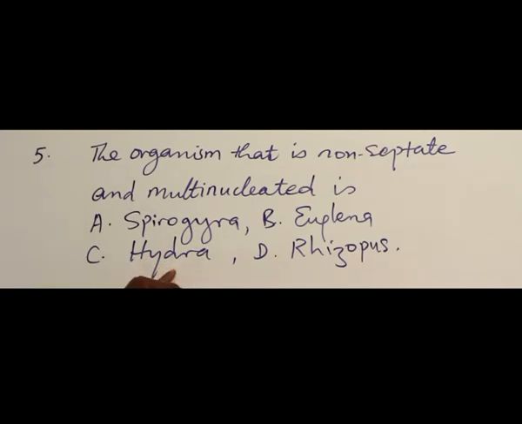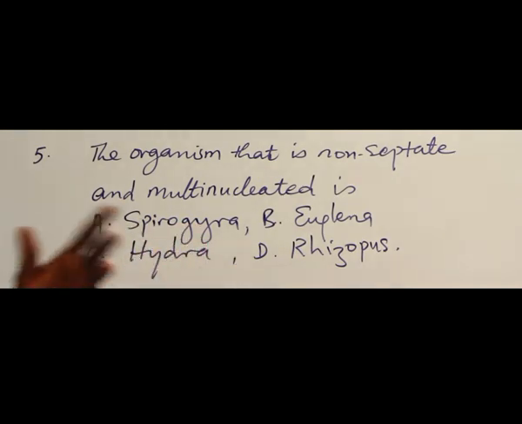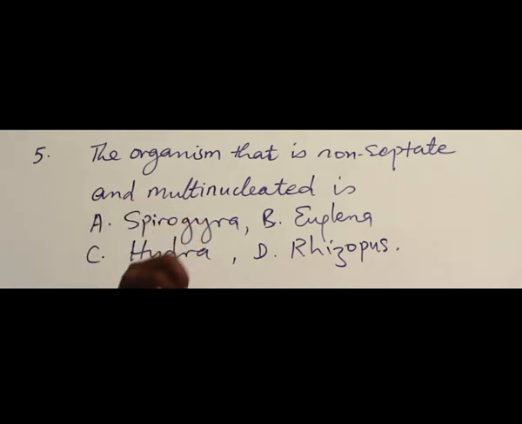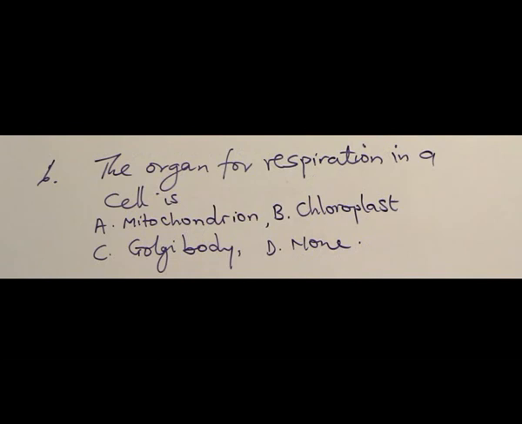Hydra is a tissue having different cells. D, Rhizopus. Rhizopus has what we call the mycelium, which is just a single body with plenty of nuclei. So answer is D. Number 6.